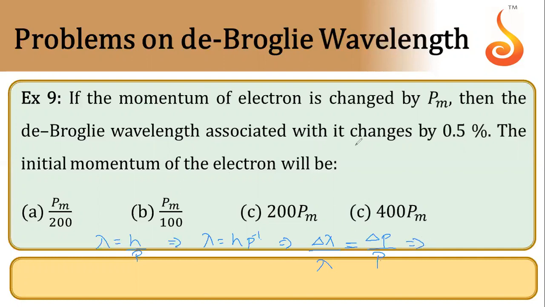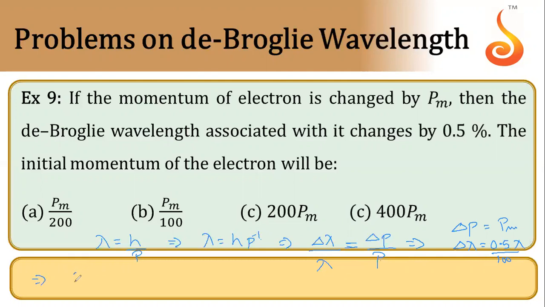Now they have given that the momentum of the electron is changed by pm. So the delta p value they have given as pm. They have given that the de Broglie wavelength changes by 0.5%. So let's say if momentum increases by pm value, the wavelength will also increase by 0.5%. So 0.5% will be delta lambda.